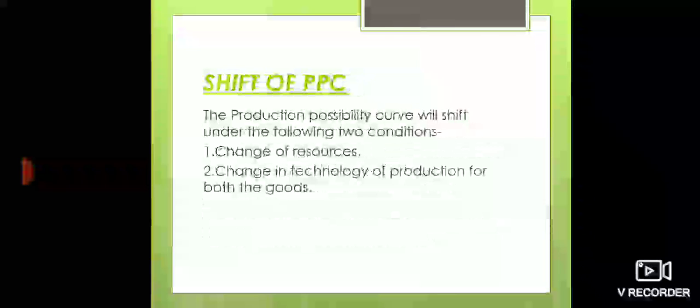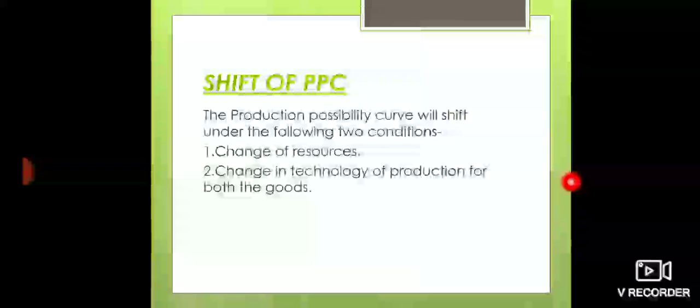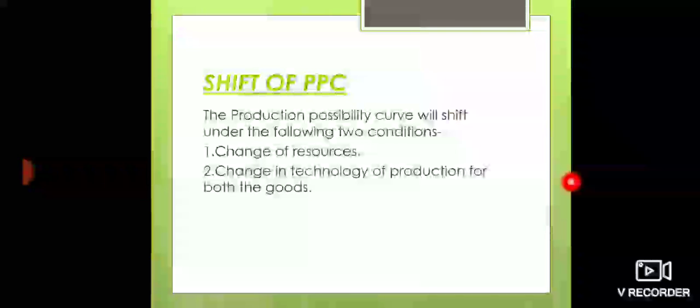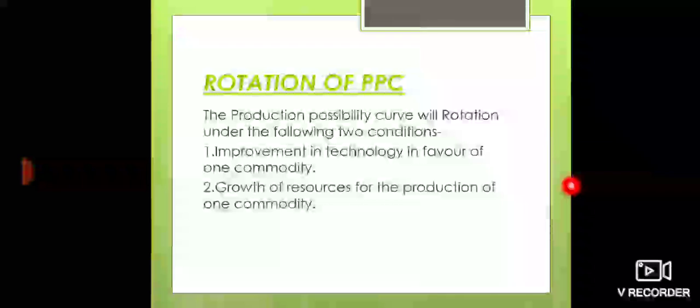Fine. Now, there are two situations in economics: shift and rotation. Shift means left to right or right to left. The production possibility curve will shift under the following two conditions: first is change of resources, other is change in technology of production for both the goods. Now comes rotation of PPC. Rotation means upward or downward. The production possibility curve will rotate under the following two conditions. First, improvement in technology in favor of one commodity, or growth of resources for the production of one commodity.